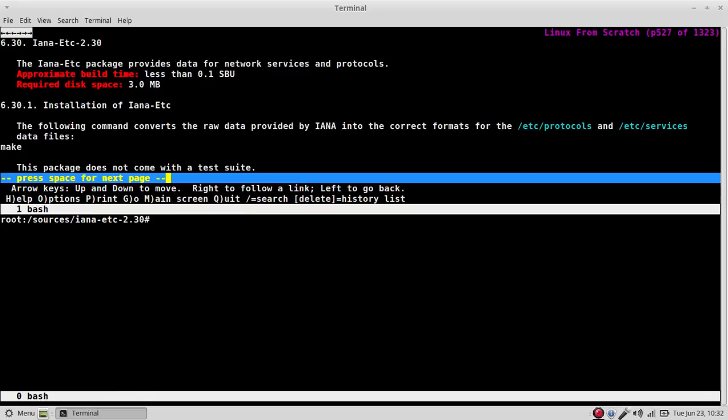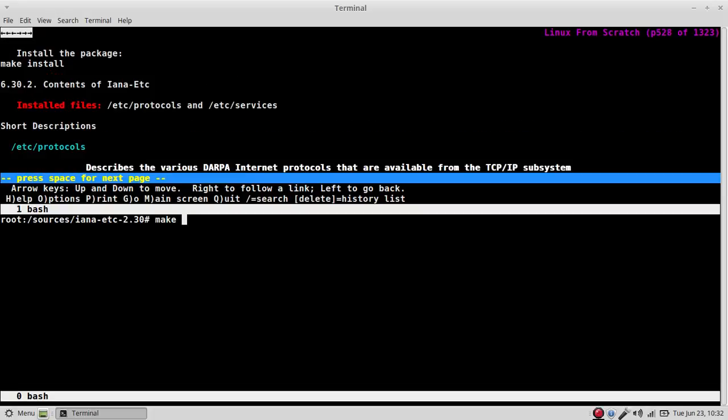On to IANA. Provides data for network services and protocols. Let me say make, and just make install.